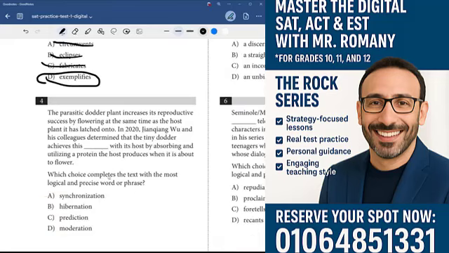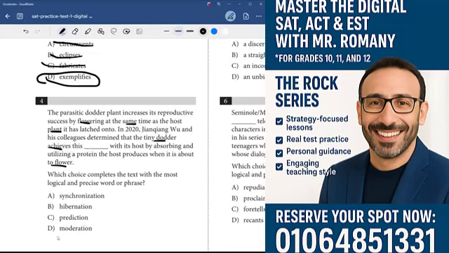Once again, we have a word in context question. The parasitic daughter plant increases its reproductive success by flowering at the same time as the host plant it latched onto. So it flowers at the same time. In 2020, this researcher and his colleagues determined that the tiny daughter achieves this blank with its host by absorbing and utilizing a protein the host produces when it is about to flower. So it achieves this blank. This is two plants working together, one that's parasitic and then the host plant. So they work together, and they're saying that this daughter plant achieves this blank.